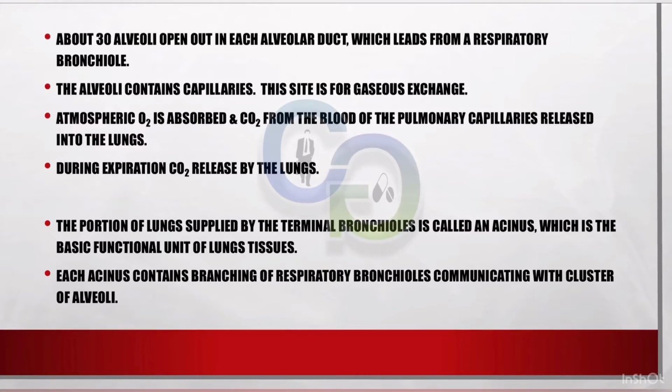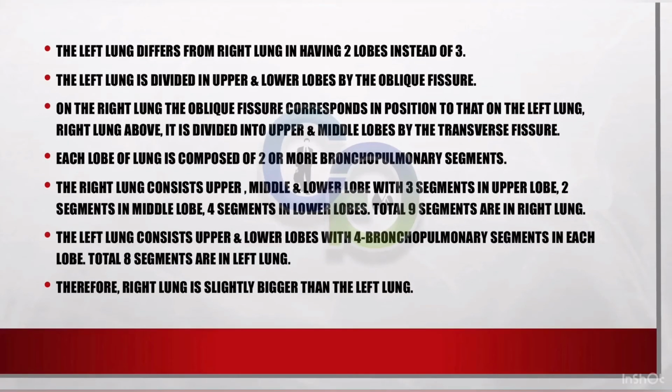The portion of lungs supplied by the terminal bronchioles is called an acinus, which is the basic functional unit of lung tissue. Each acinus contains branching of respiratory bronchioles. The left lung differs from the right lung in having two lobes instead of three. The left lung is divided into upper and lower lobes by the oblique fissure. On the right lung, the oblique fissure corresponds in position to that on the left lung. On the right lung above, it is divided into upper and middle lobes by the transverse fissure.